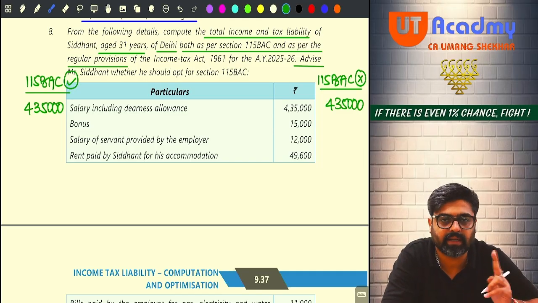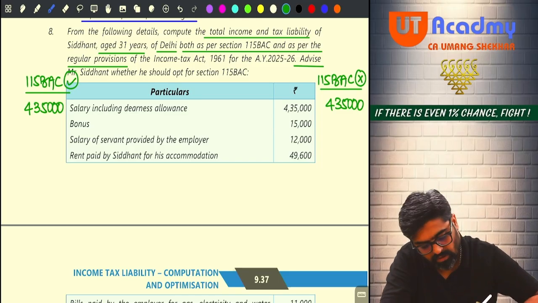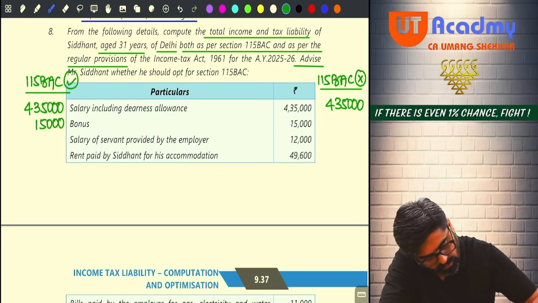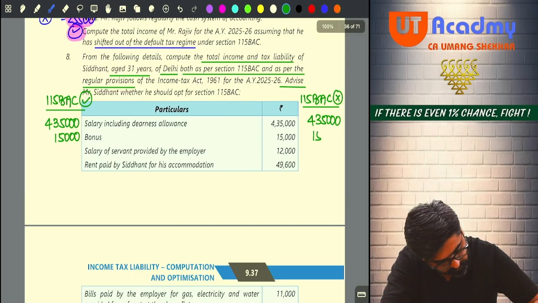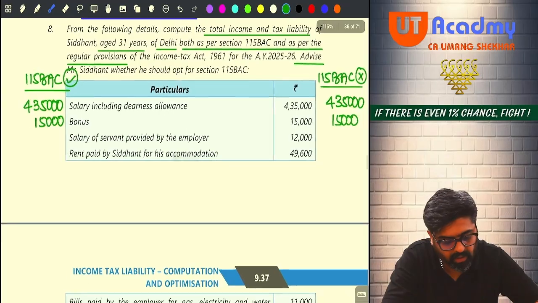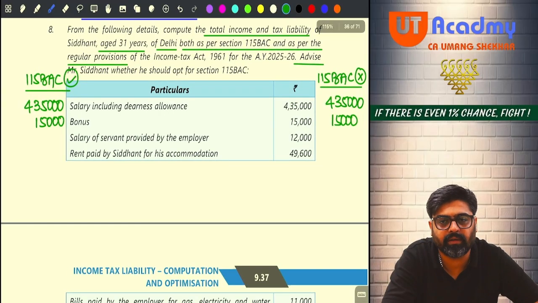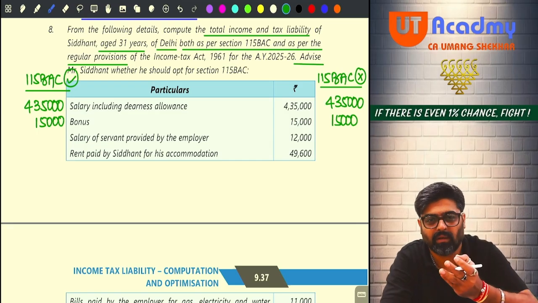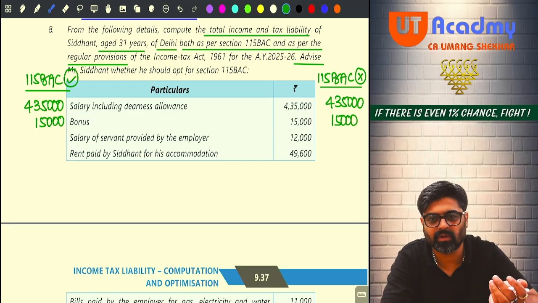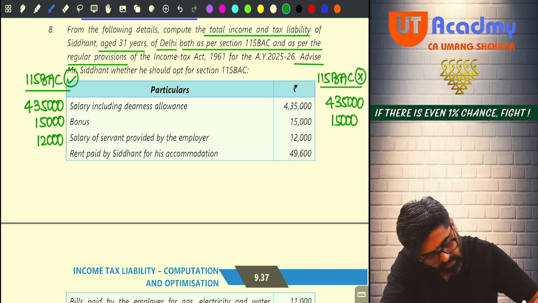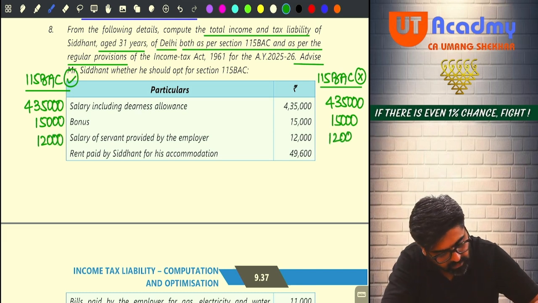Salary including DA is taxable in both the cases. Bonus taxable here also, taxable here also. Salary of servant provided by the employer. The employer is providing you servant, perquisite, taxable under both the schemes. Yes or no? So this 12,000 will be taxable here also.